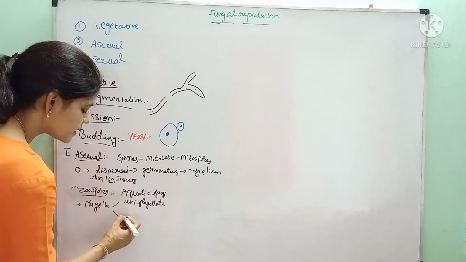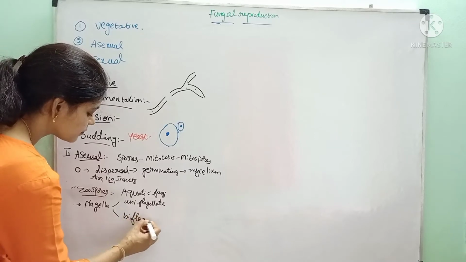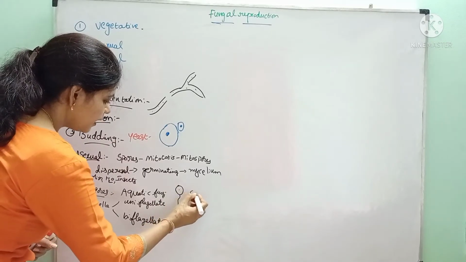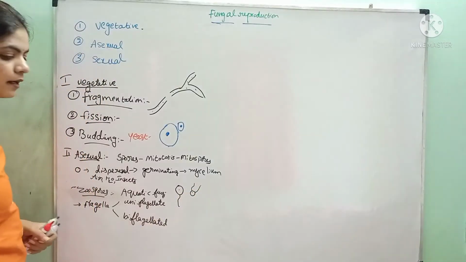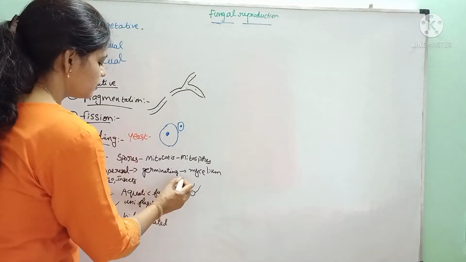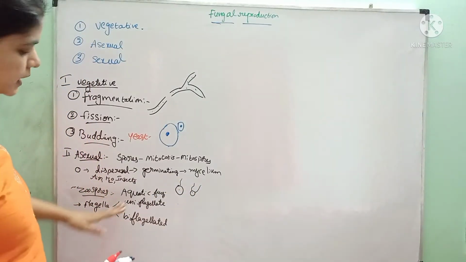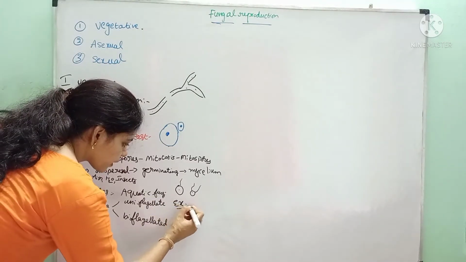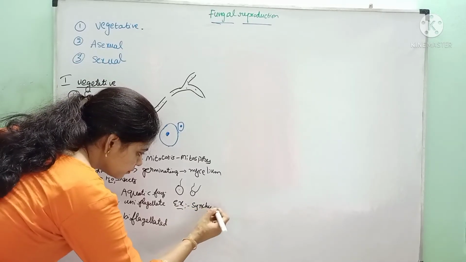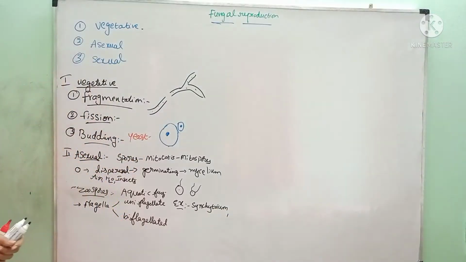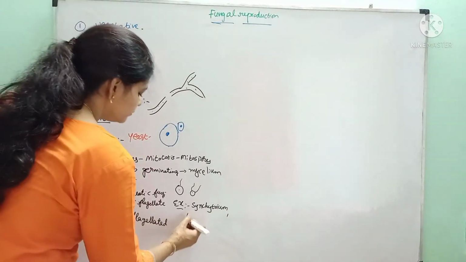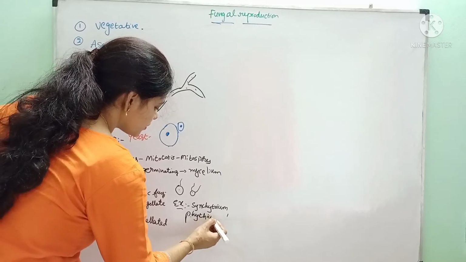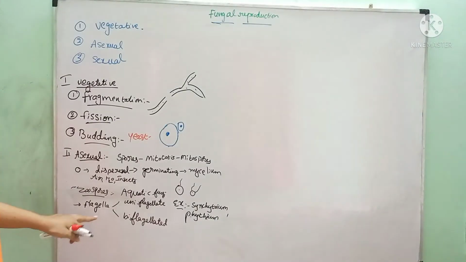If two flagella are present, they are called biflagellate. Examples of zoospore-producing organisms are Synchytrium, Pythium, etc.